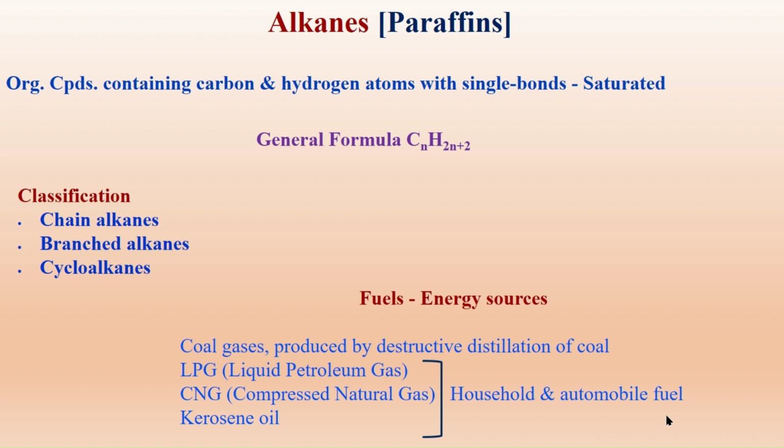The liquid petroleum gas, the compressed natural gas CNG, and the kerosene oil are the general fuels used for household purposes and also find use in the automobile industry. We can see CNG run automobiles today.